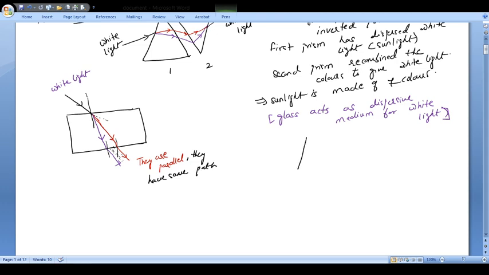जबकि prism में क्या हो रहा था? Prism में the things were totally different. Okay, here the dispersion was taking place. And here their paths were different. You can see here, they were not parallel. Here their paths were different. So here you will find that they are not parallel. Paths are different.